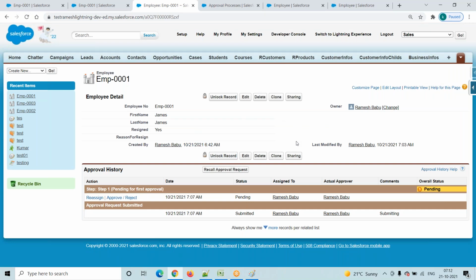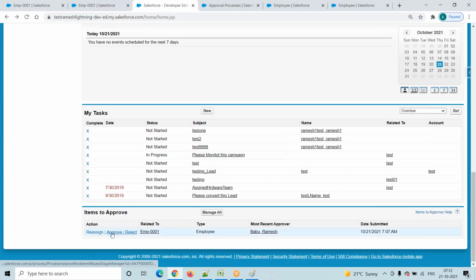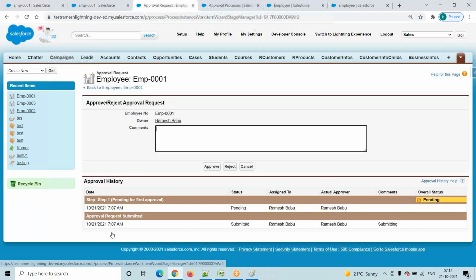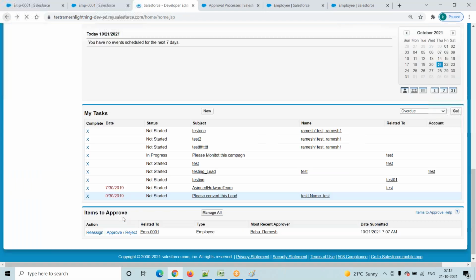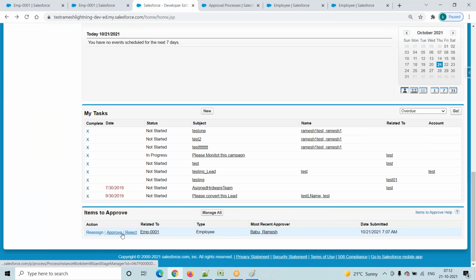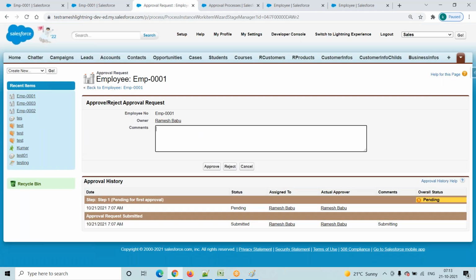See, it will redirect into this particular screen. One second. Now he will go here and click on this particular button. Okay, either reassign or approve/reject. We are clicking on approve or reject. Click on this one. Then it will redirect into this particular screen.